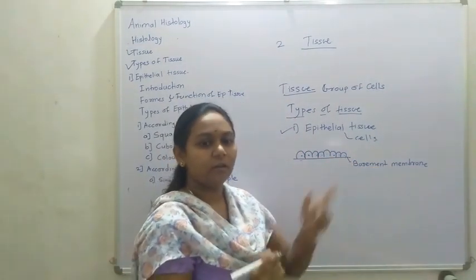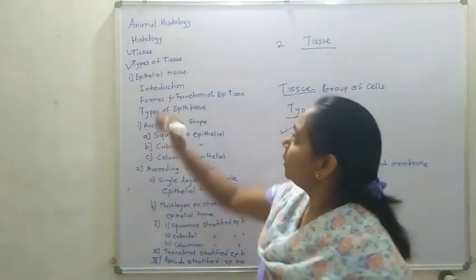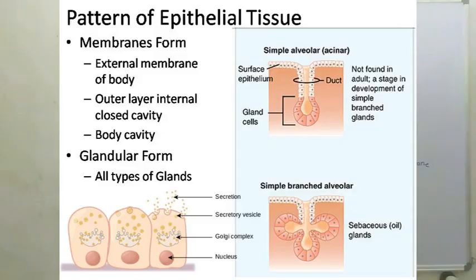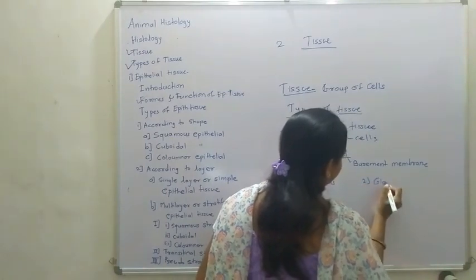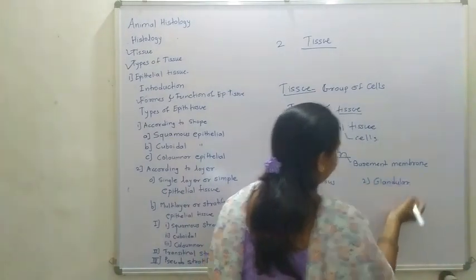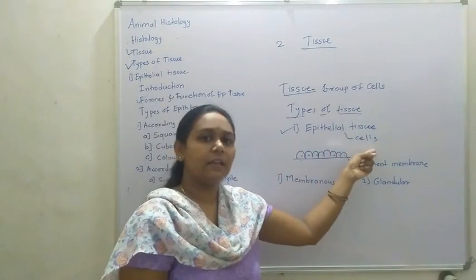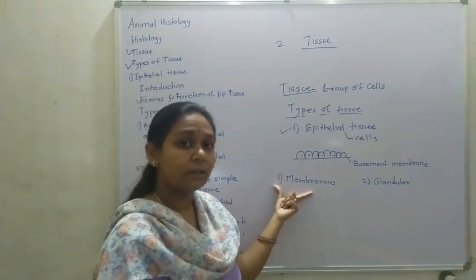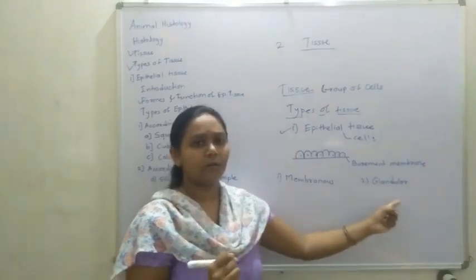Okay. So epithelial cells are found in 2 forms. We are studying the epithelial forms. What are the forms? Forms means in which form the tissue is arranged in our body or organ. It is present in two forms. One is the membranous form and another is the glandular form. The epithelial tissue or cell is made in two forms in our body, membranous or glandular.